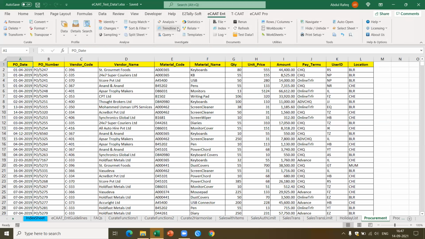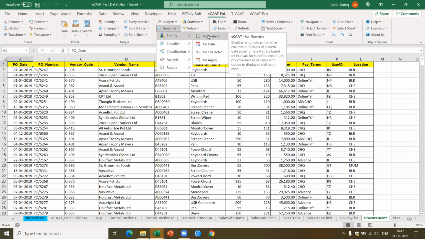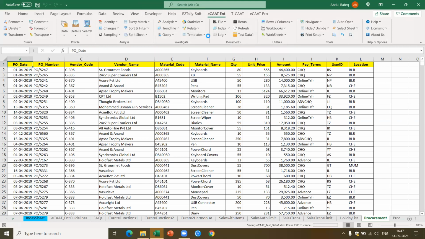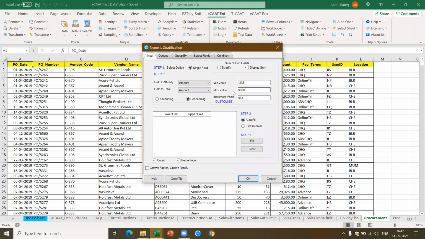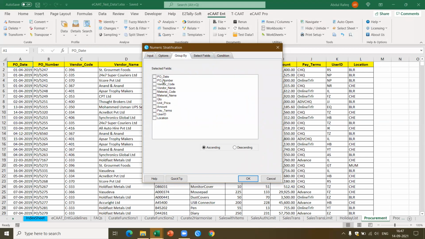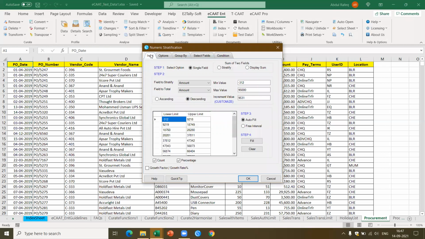I'm going to use a function called trend line here. Trend line stratify for numeric. Now here, I'm going to do it based on the amount. Now it tells me the amount is between -312 and 95,000. I say okay. And I want to group by, let's say, the vendor code, which means I want to find out the trend